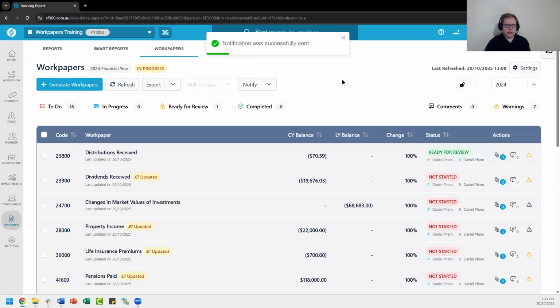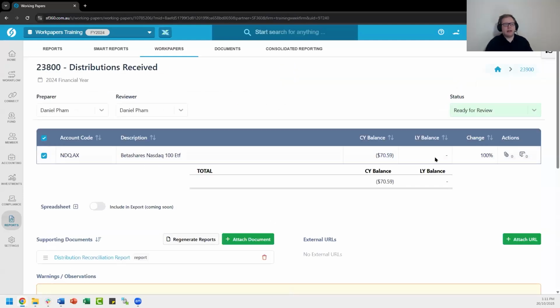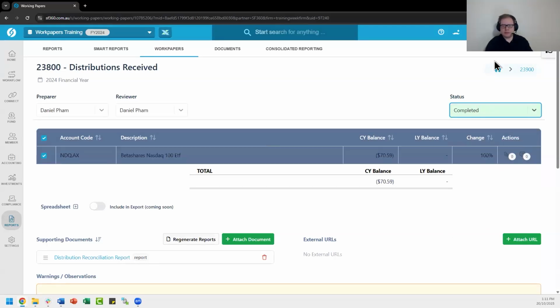They'll be prompted to log into the software, review the work paper screen, and work through this, which typically involves them reviewing the balances, determining if they're correct or not, and making a decision whether to confirm they're correct or to maybe go back for review. So in that case, what they might do is click in, review the particular account, and then they can choose to update the status to completed.